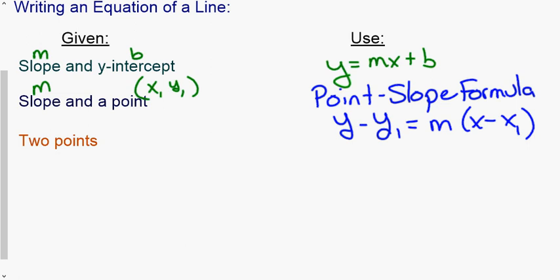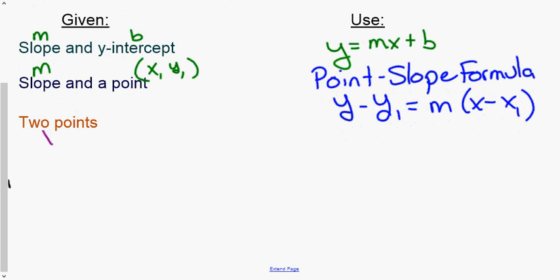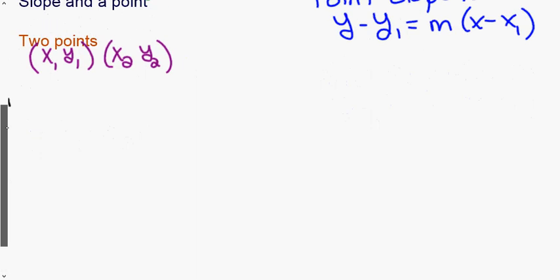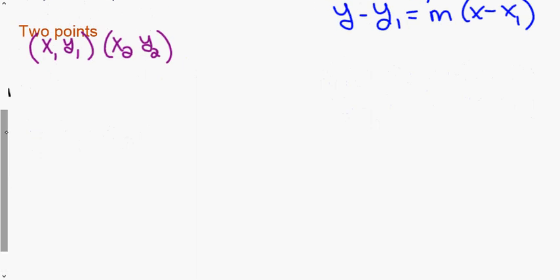And our last option is if we are given 2 points. So the 2 points we're given are going to be x1, y1 and x2, y2. And if this is the case, it's kind of a 2-step process. So the first part of the process is we need to know the slope. So the first thing you're going to do is you need to find the slope.